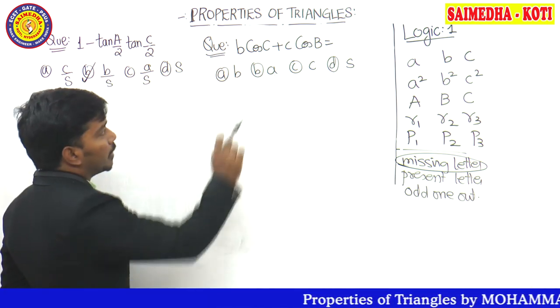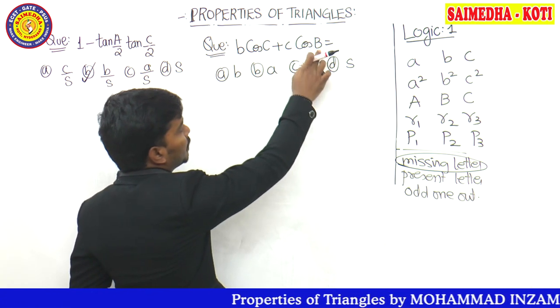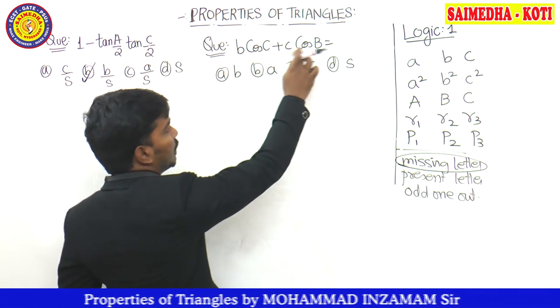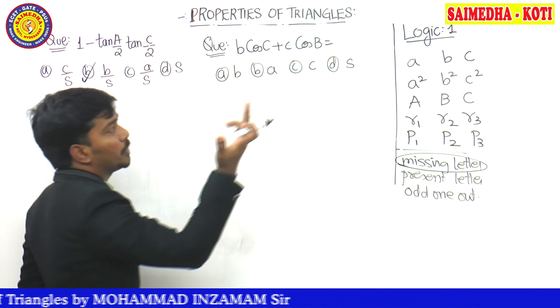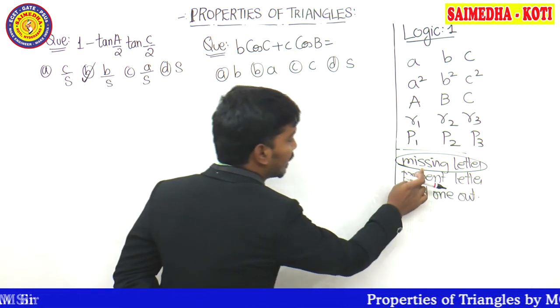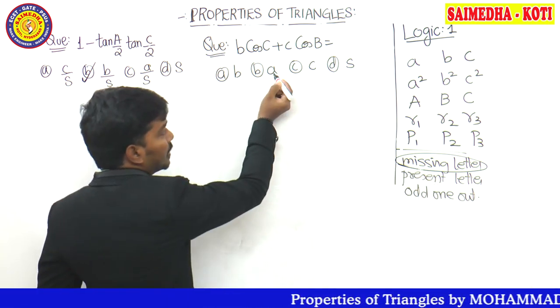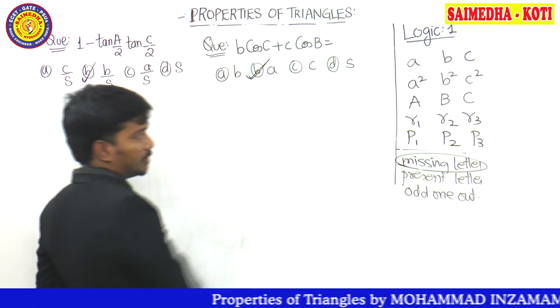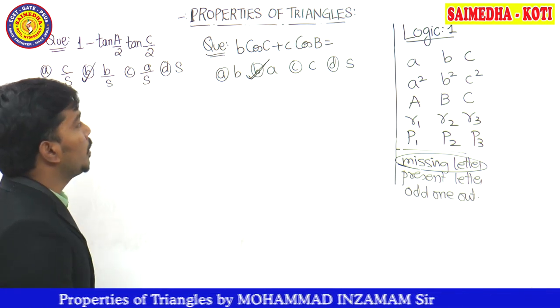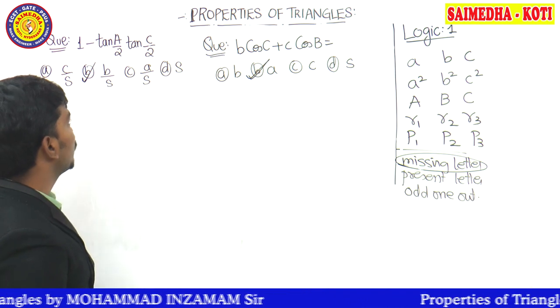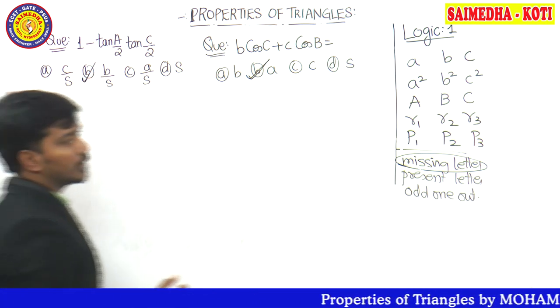Now here given B, C, C, B. That means B is given, C is given, C is given, B is given. So B and C cannot be the correct answer. So what is the missing letter, guys? Missing letter is A. So this letter A must be the correct answer. Let's try one more method, guys, with which we are going to solve and prove that this is the correct answer.